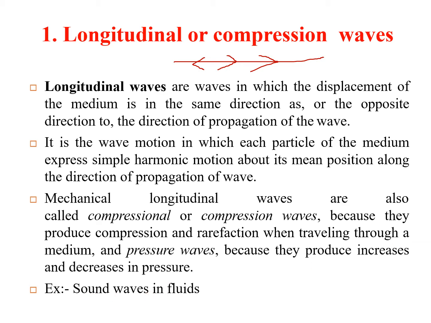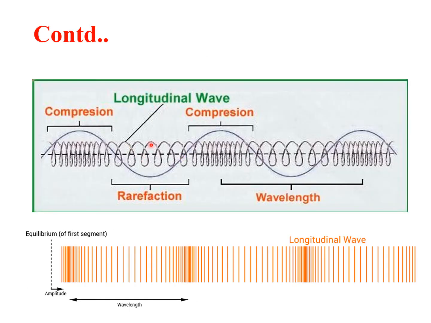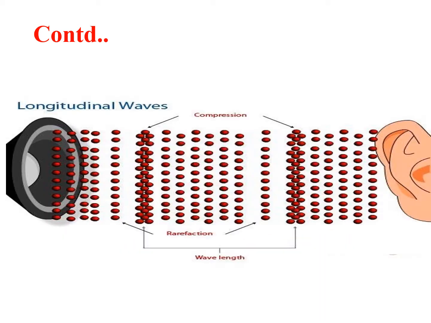For example, sound waves in fluids. I'll show you a figure. This is the figure for a longitudinal wave. The particles of the medium will be vibrating in the form of SHM. It will undergo simple harmonic motion along the direction or opposite to the direction. Compression waves are there, and as mentioned, there are also rarefaction waves. Sound waves will undergo compression as well as rarefaction. So this is the wavelength that is shown here.